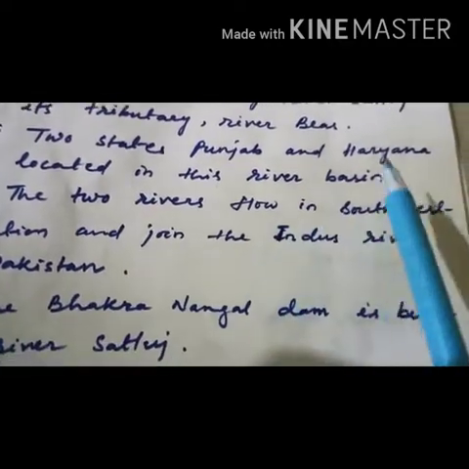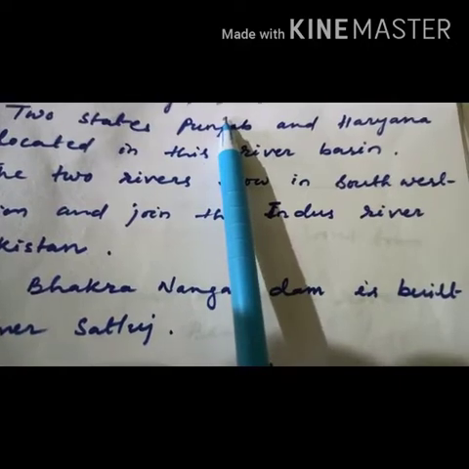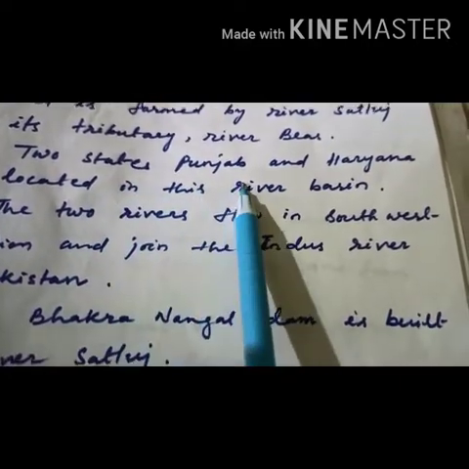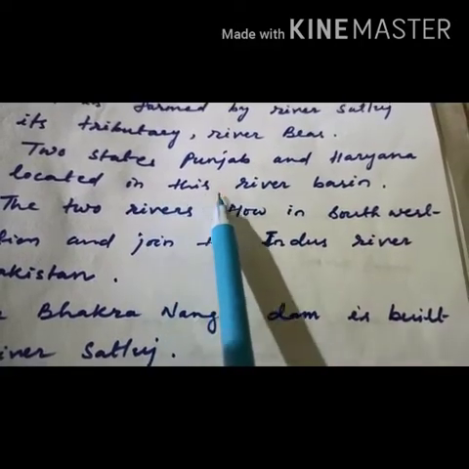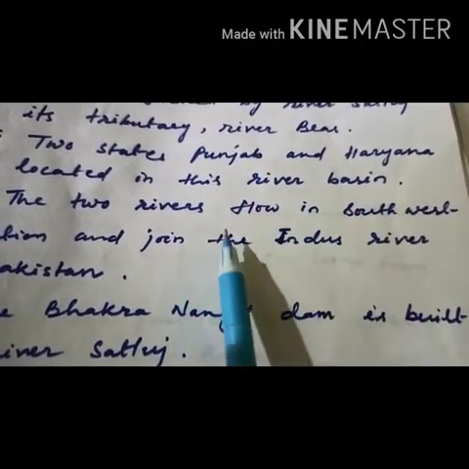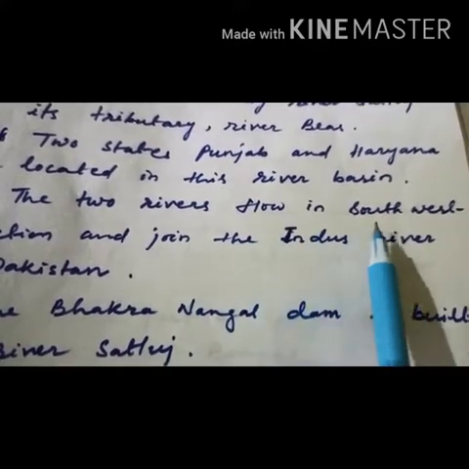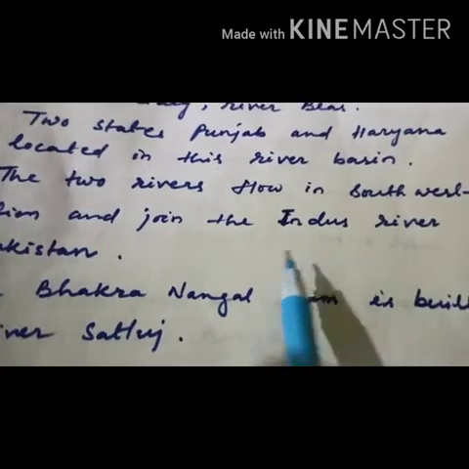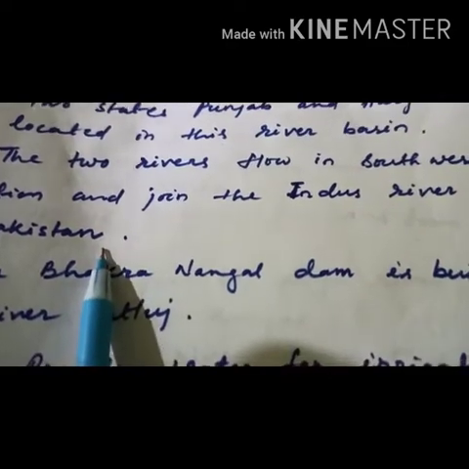It is formed by river Satluj and its tributary river Beas. The 2 states Punjab and Haryana are located in this river basin. The 2 rivers flow in the southwest direction and join the Indus River in Pakistan.